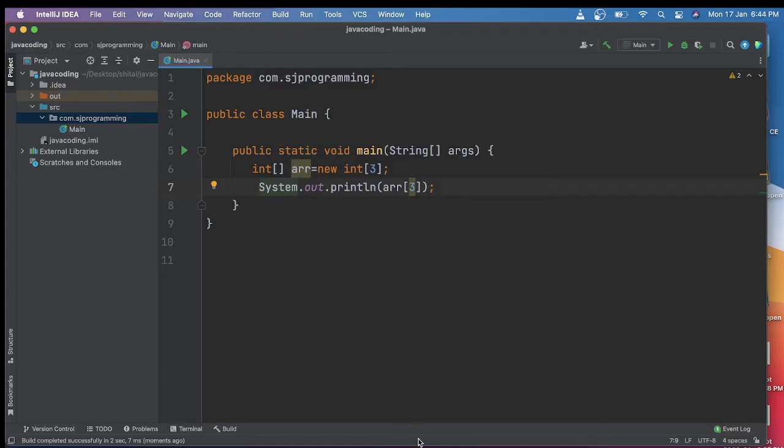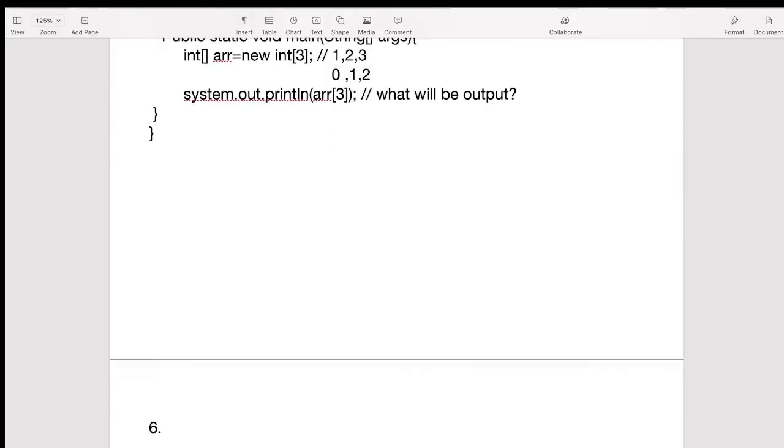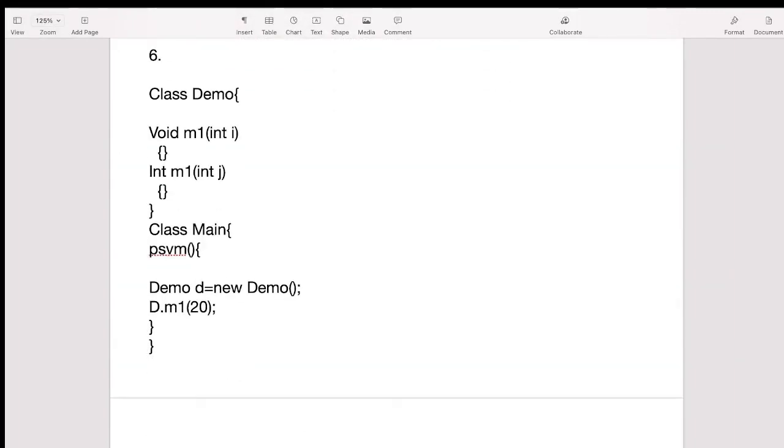Now let's see the last question which we have. This is the fifth one, and one more is there, which is the sixth question. So here we have one class Demo. Inside this Demo class we have one m1 method, and the parameter is of integer type. Then in the same class we have another method of type integer, and here also we have the parameter int. Means parameters are same, but the return type is different for these two methods.